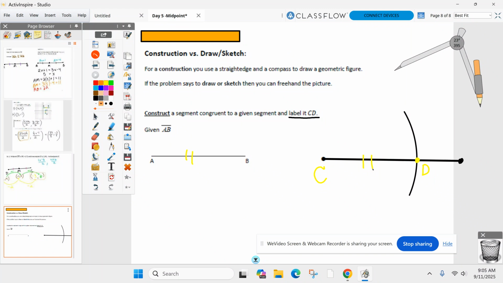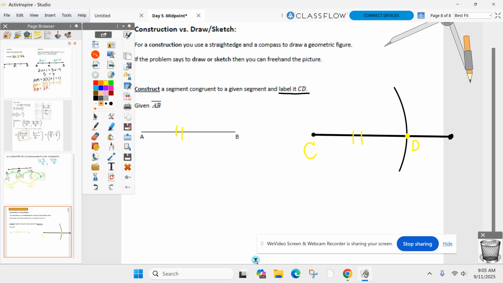I have a challenge question for you. What if I asked you for a line segment that is 2 times the length of AB? So I want a line segment that's double the length of AB. And look what we just did right here. How can I continue this construction to get a line segment that is double AB here? What do you got, Warren?